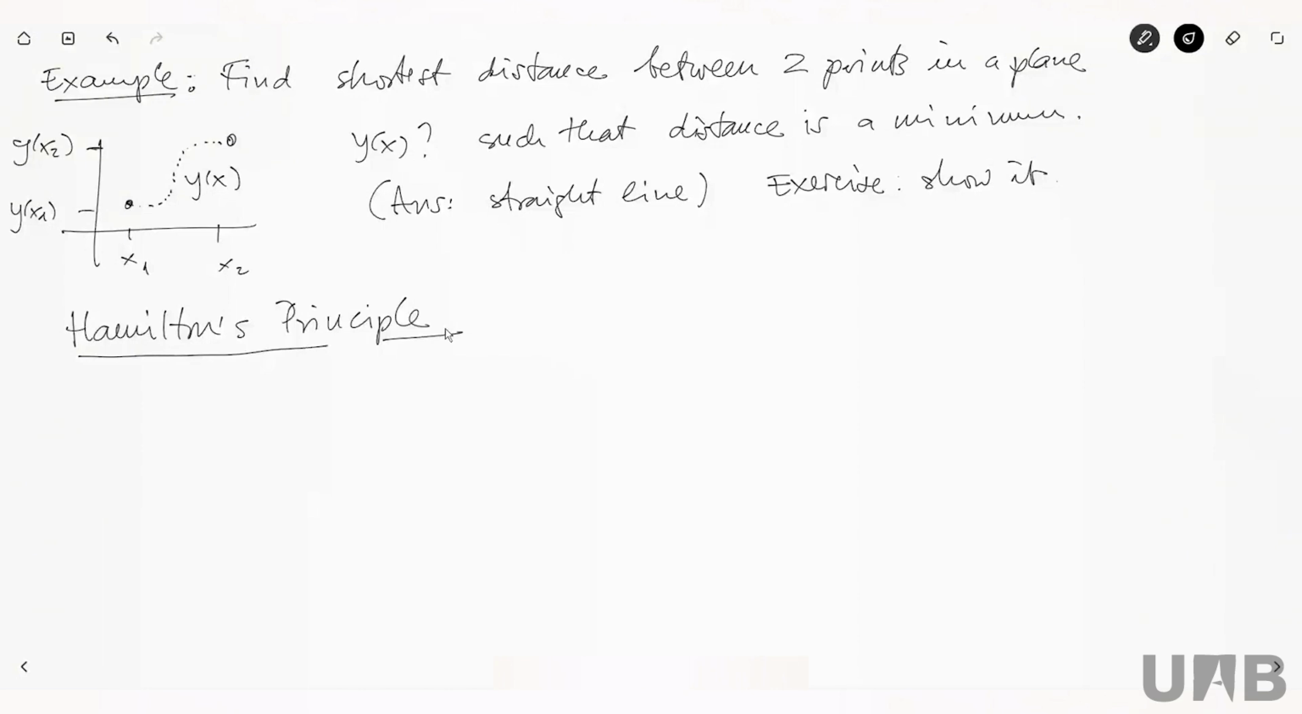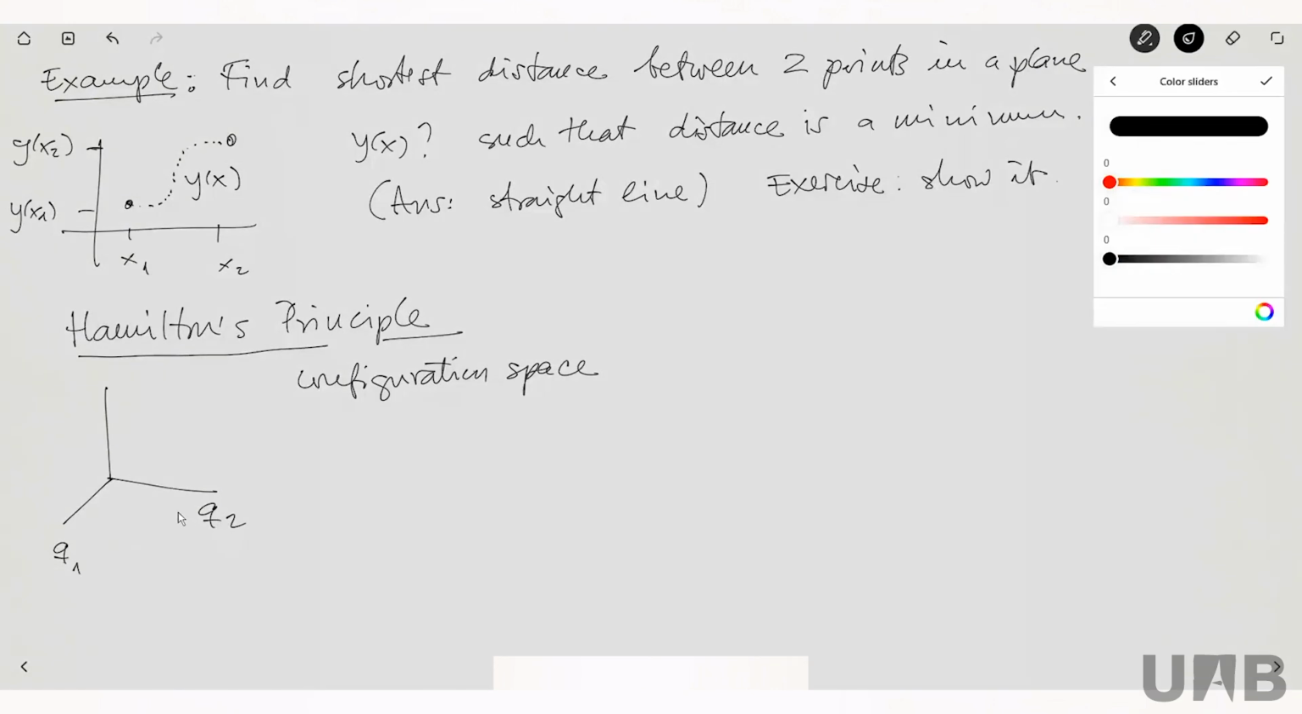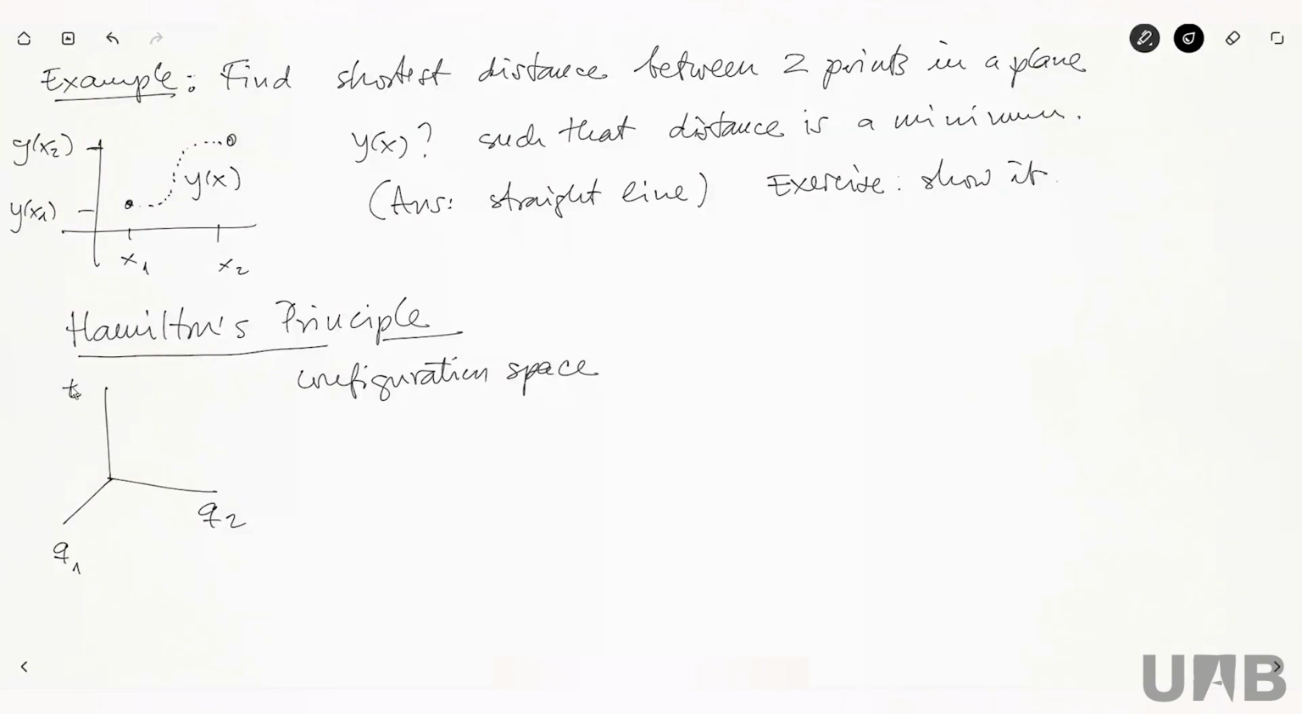So imagine that we think of what is called the configuration space. Configuration space is the space of all the generalized coordinates, Q1, Q2, and as many as you have, and time, okay? So I cannot draw more, okay? I can only draw 3 axes here. So therefore, Q1, Q2, and time.